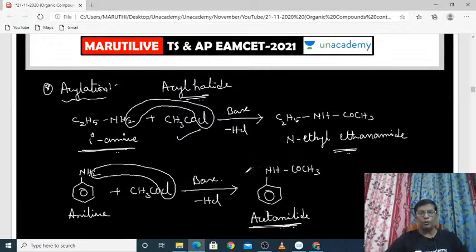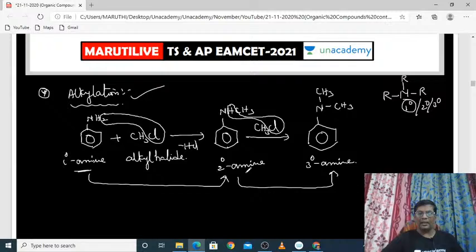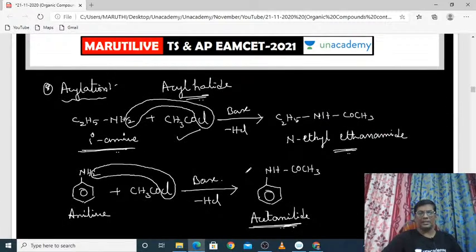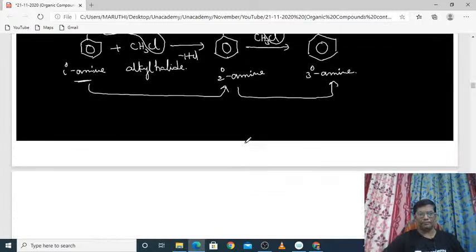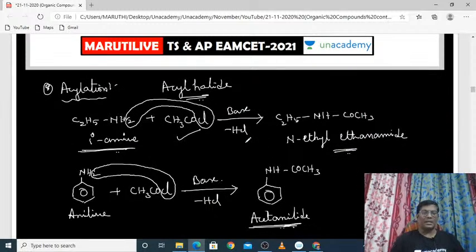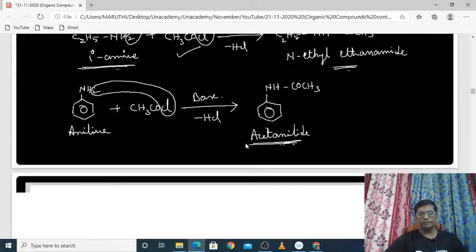So we have completed two important chemical properties: alkylation as well as acylation. Alkylation means you need to react the primary or secondary amines with alkyl halides. Then primary amines are converted to secondary, and finally secondary is converted to tertiary. In acylation, acyl halide reacts with primary amine. Okay, coming to the next one.